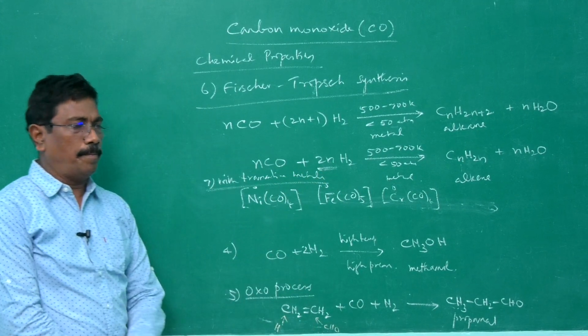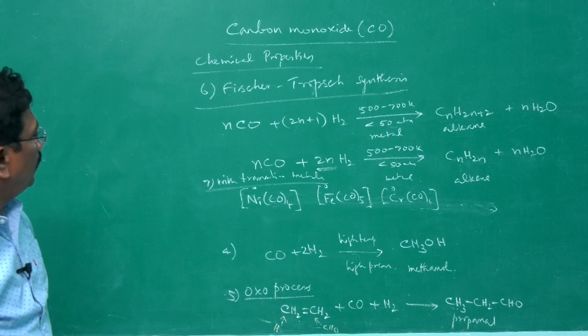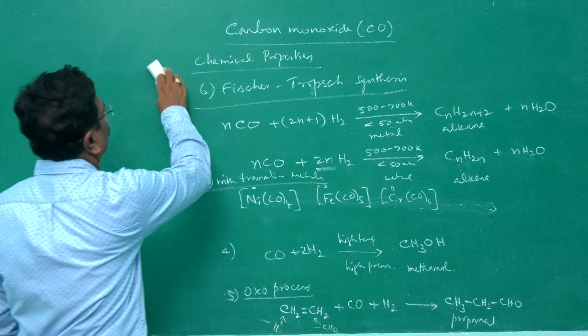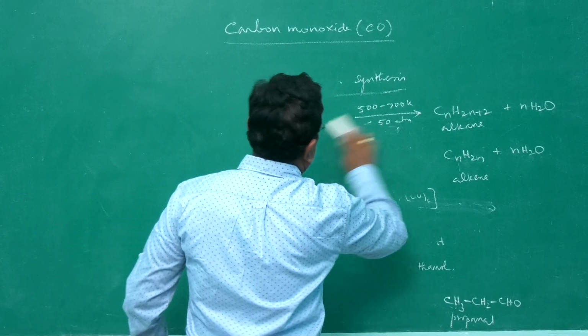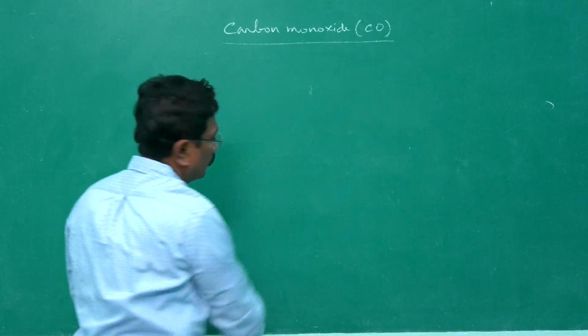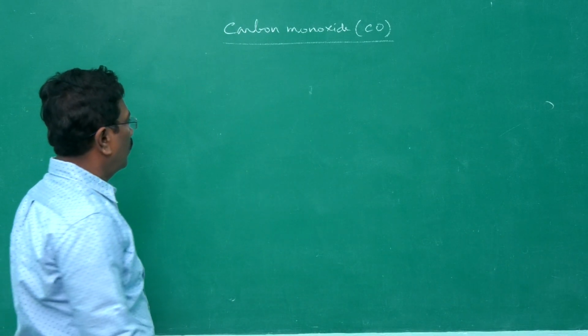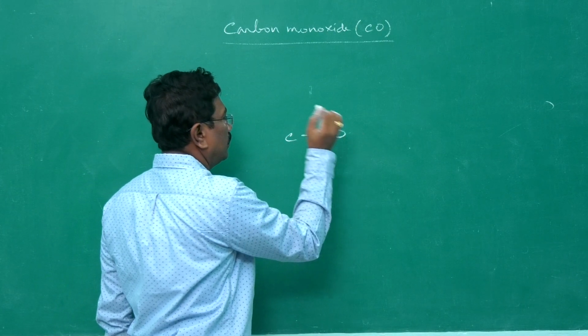carbon monoxide. Now we should go into the structure of carbon monoxide. Carbon in the outermost energy level has how many electrons? 4.